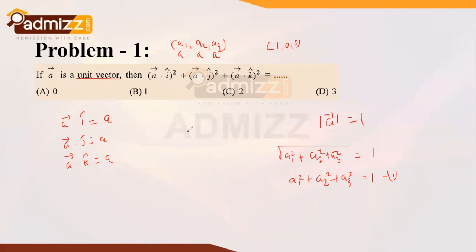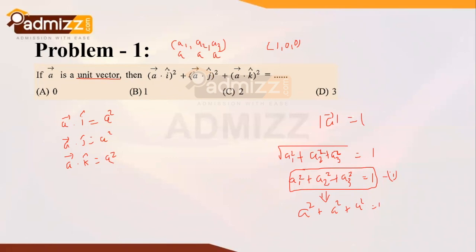Now if we take the square of these values, instead of writing a1 square plus a2 square plus a3 square equal to 1, can I rewrite this as a square plus a square plus a square equal to 1, since we have the values here as a and a respectively.